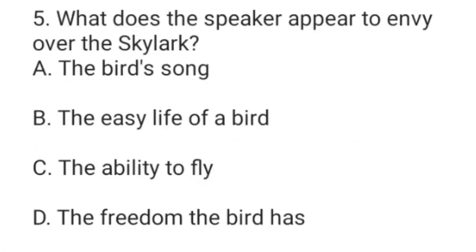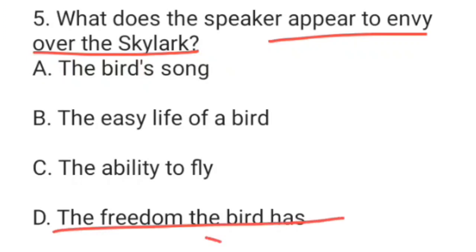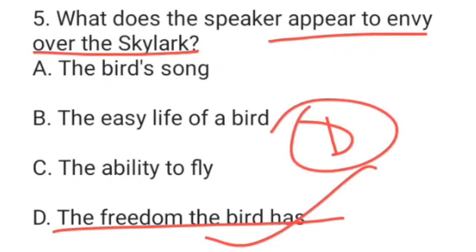Next, what does the speaker appear to envy in the skylark? Options are: the bird song; option B, the easy life of a bird; option C, the ability to fly; option D, the freedom the bird has. Here the right answer is option D, the freedom the bird has.